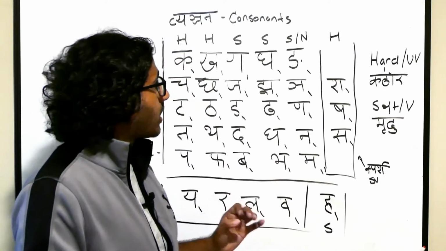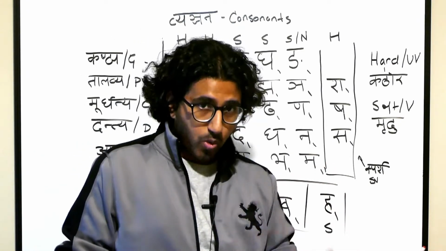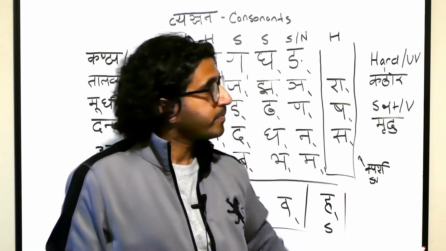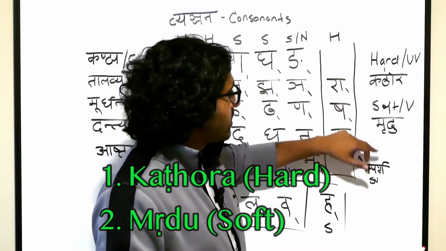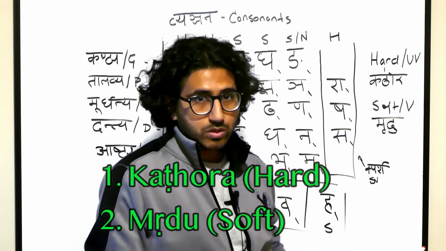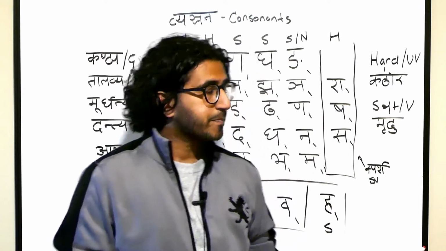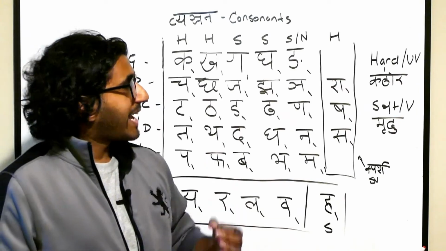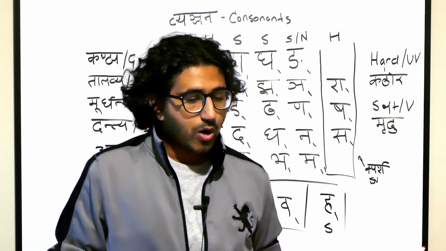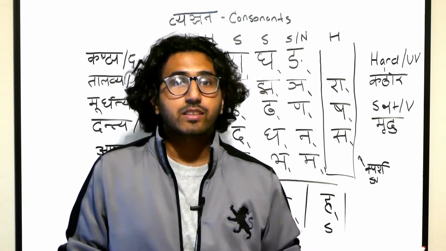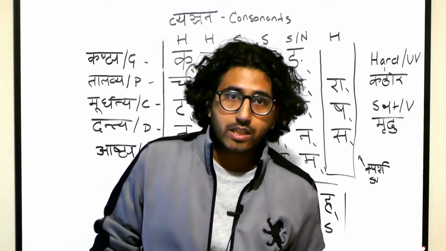Now we are going to talk about a division of the consonants between hard and soft, or unvoiced and voiced. The Sanskrit for hard is kathora. The Sanskrit for soft is mrudu. So, kathora versus mrudu consonants. My advisor mentioned that a hard consonant is called hard because it requires more effort, or prayatna, and a soft consonant is called soft because it requires less effort, less prayatna.